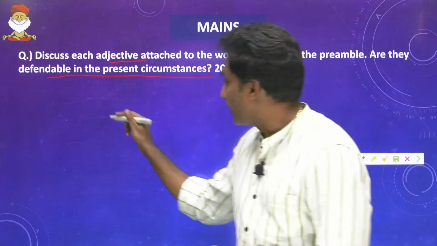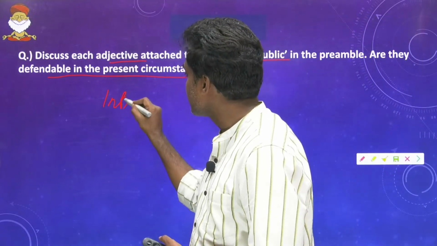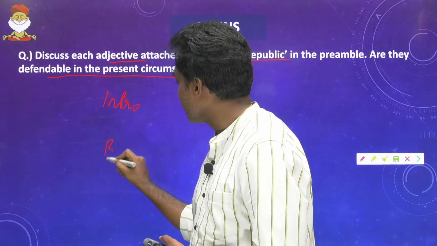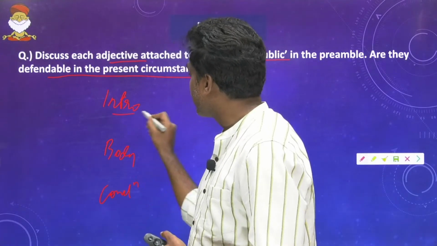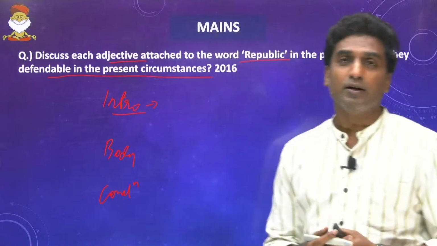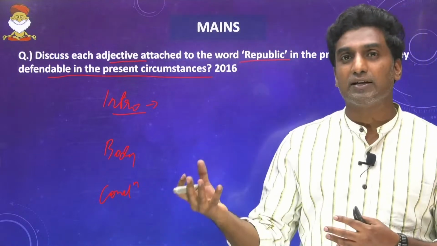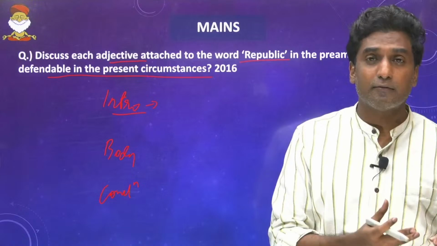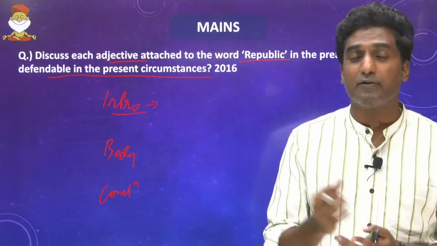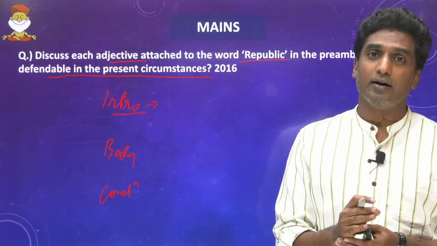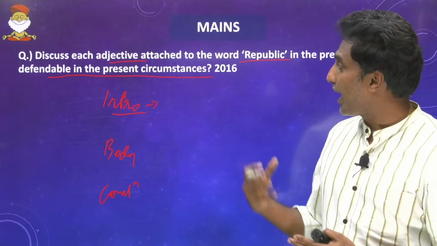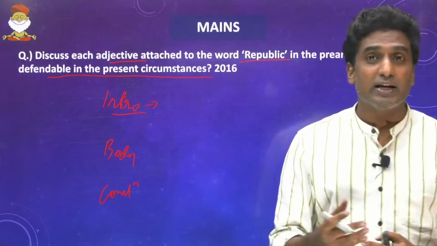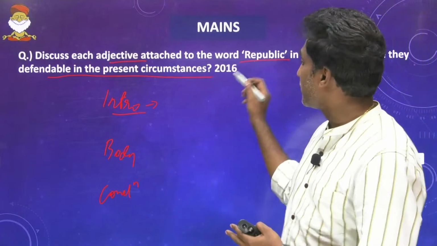Okay, fine. Coming to this, I'll start with the introduction. Again, an answer has three parts: introduction, body and conclusion. So in the introduction, I can start off with the preamble, which is derived from the objective resolution that was passed by Jawaharlal Nehru. It is basically a preface to the constitution, or a more apt introduction would be defining what these adjectives attached to the word republic are.